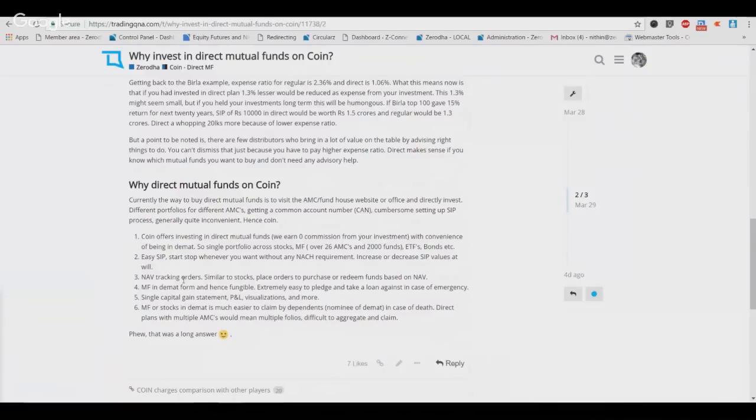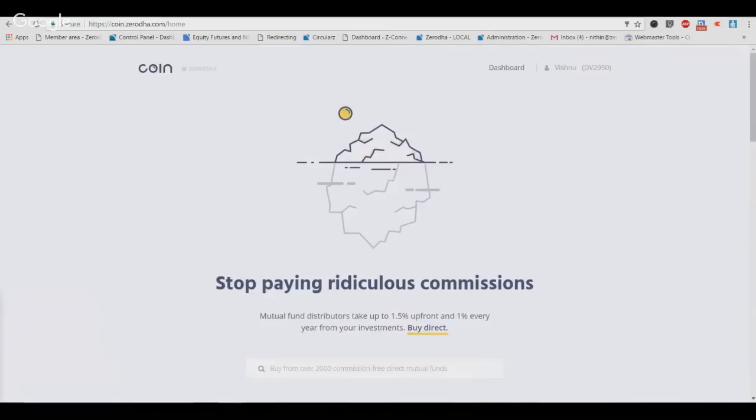Now, the second thing, why direct in demat, I've explained it here. The first, and this is actually a really cool feature, we call an easy SIP. This is not really available on any other platform. So let me show you how it works.